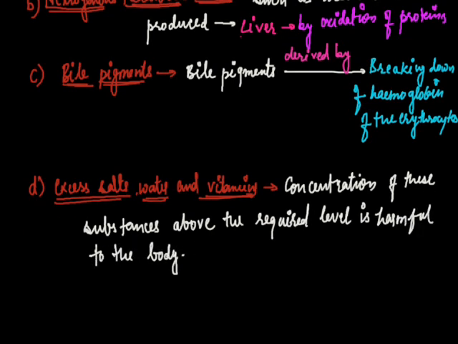So they are the excretory products of humans. Now in the next class we will discuss the excretory system of humans, in which we will discuss the kidney system, which is an important and unique excretory system of animals.